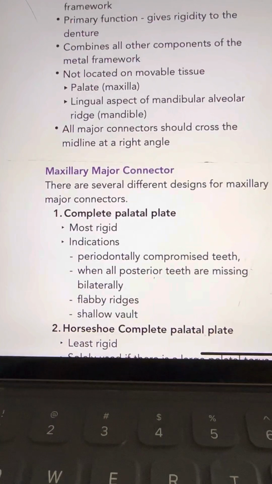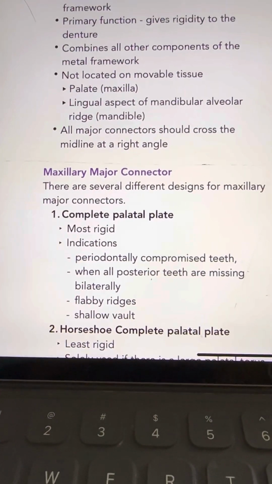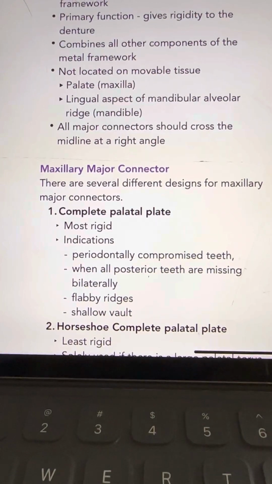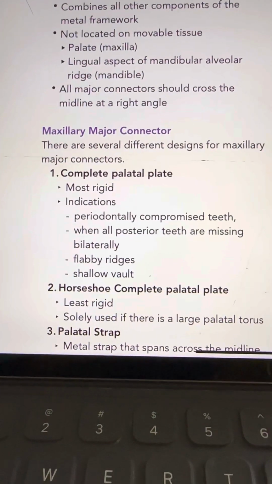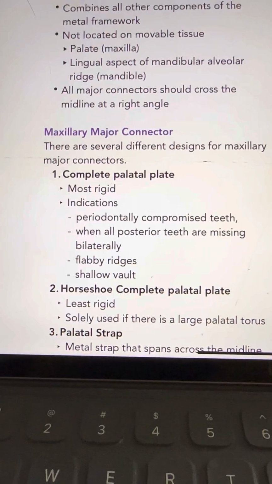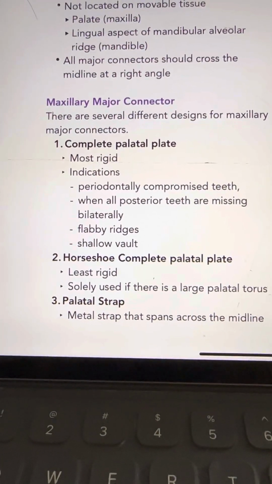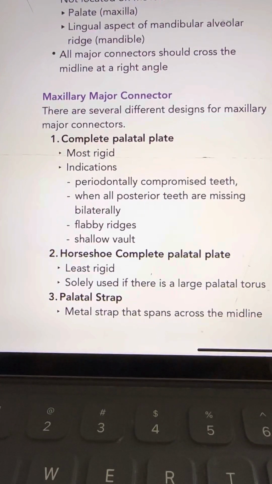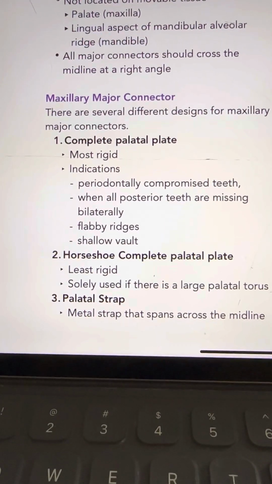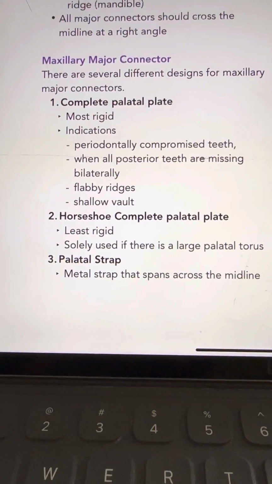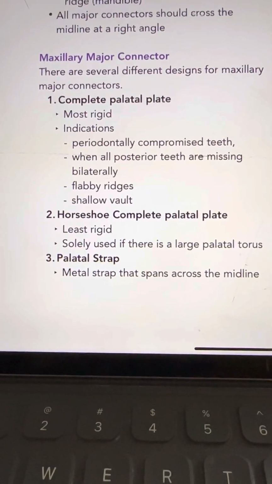Maxillary major connector. There are several different designs for maxillary major connectors. Complete palatal plate: the most rigid. Indications include periodontally compromised teeth, when all posterior teeth are missing bilaterally, flabby ridges, and a shallow vault.